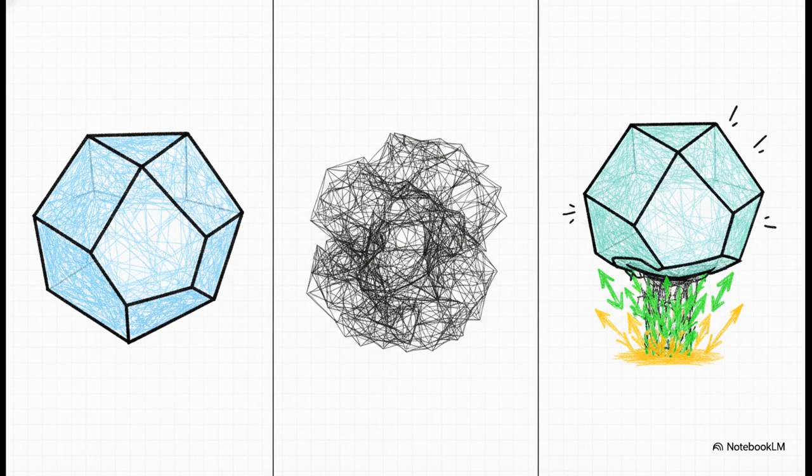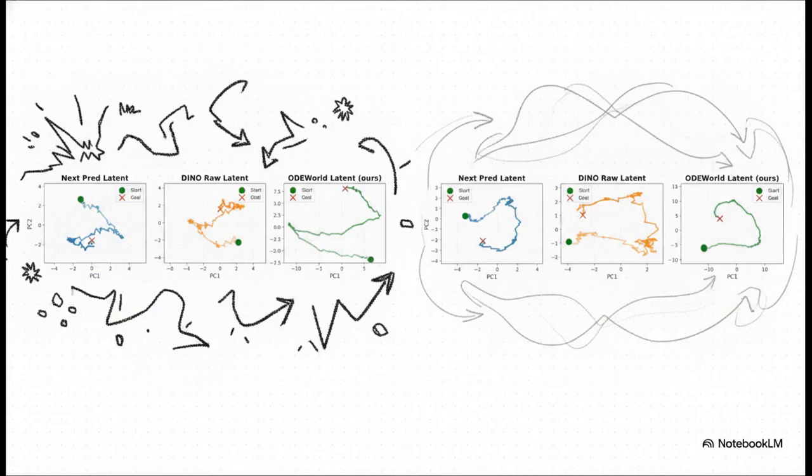In traditional latent models, there's this massive problem known as representation collapse, where the latent space basically degenerates into trivial, useless solutions because the supervision is indirect. But by enforcing ODE properties and using that direct supervision on the velocity field we just talked about, OD World completely solves representation collapse. The model's understanding of the world stays dynamically meaningful. Just look at this visual proof.